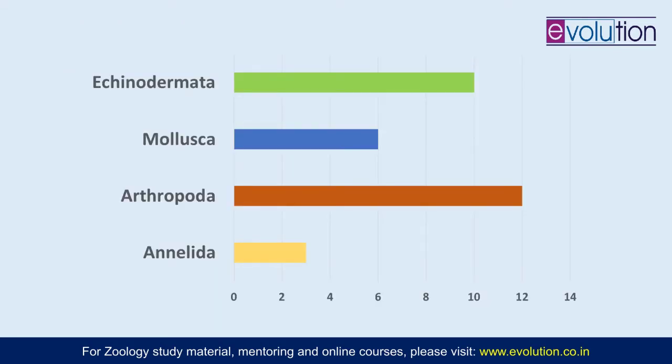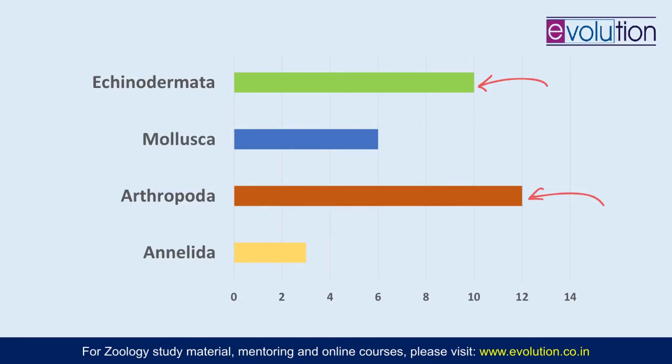If you analyze the number of questions, then obviously Arthropoda wins in that case, because the maximum questions in the last 10 years have been asked from this section. So every year at least one question has come, and sometimes more than one question has been asked from this section, Arthropoda. And the next most important phylum amongst these four is the phylum Echinodermata. So every year at least one question comes from echinoderms also.